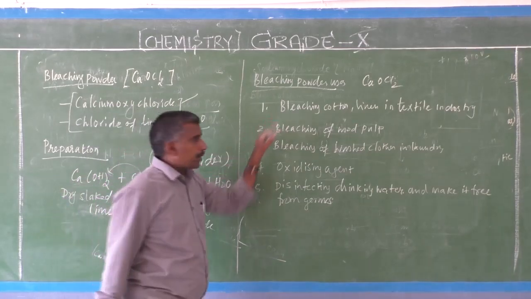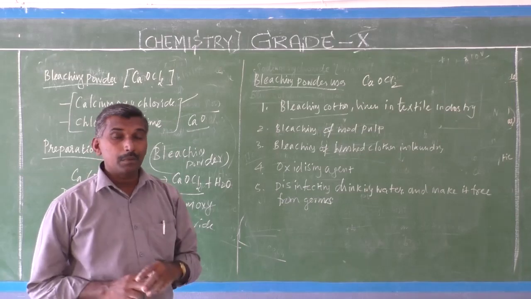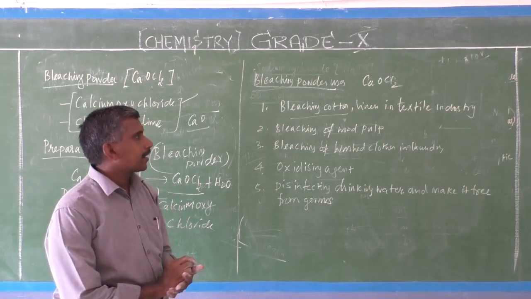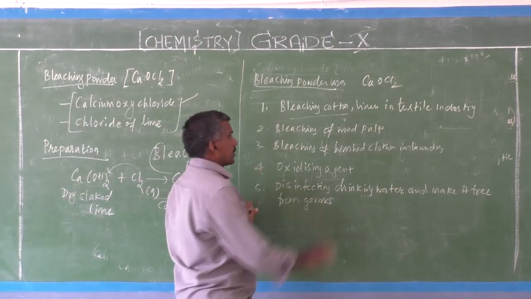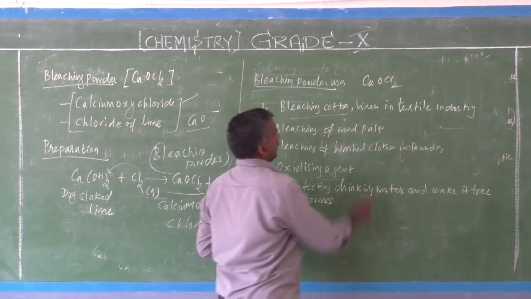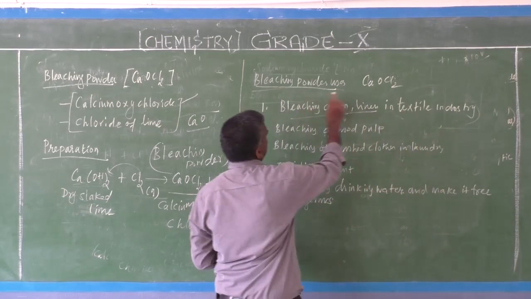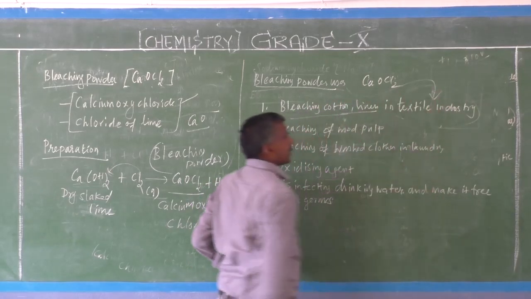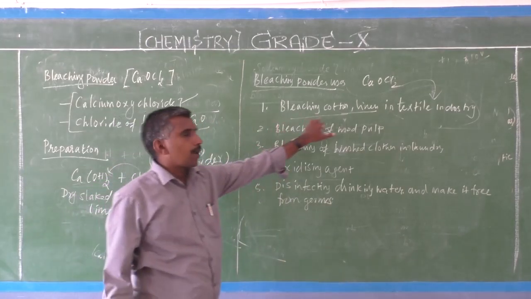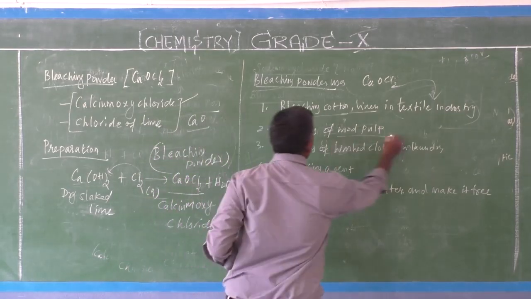First use: bleaching of cotton. Cotton is a light grey color. Using bleaching powder, it is converted into pure white. In the textile industry, bleaching powder is used for bleaching cotton and linen. Second is bleaching of wood pulp.